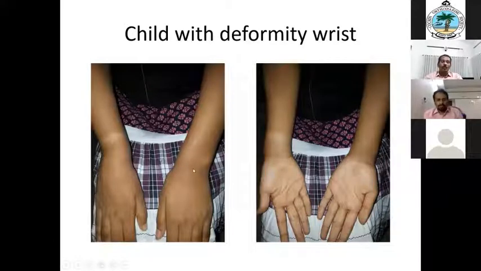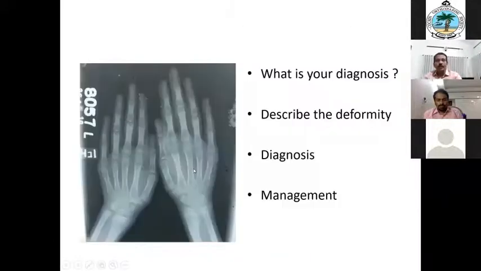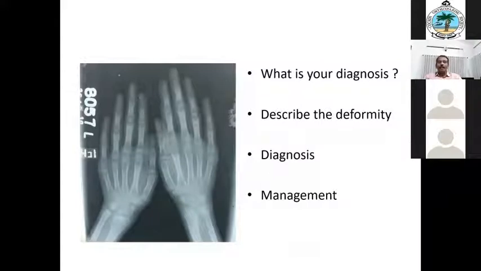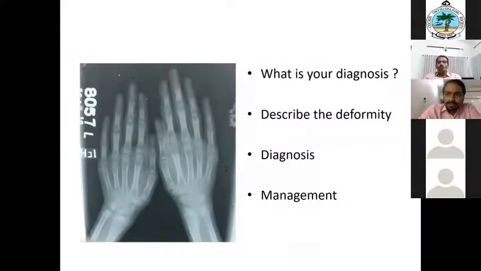What will you do? How will you evaluate? You will go for an X-ray definitely. So this is the X-ray. Who said Madelung? Just read the X-ray. Yes, Mohammed Sani.